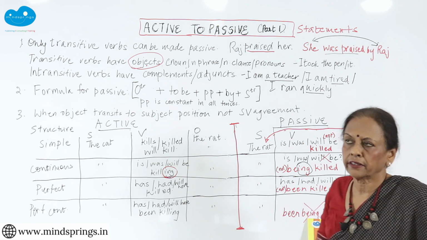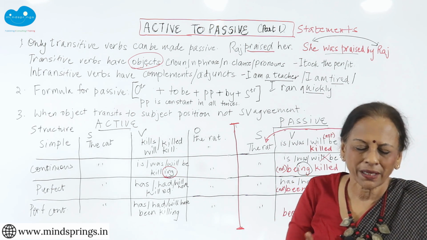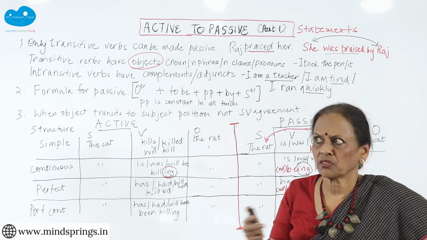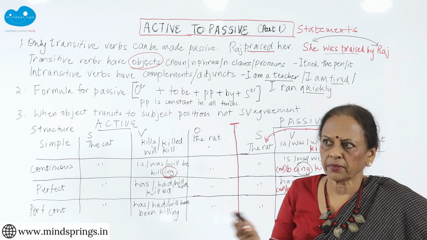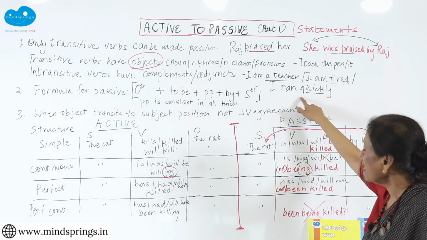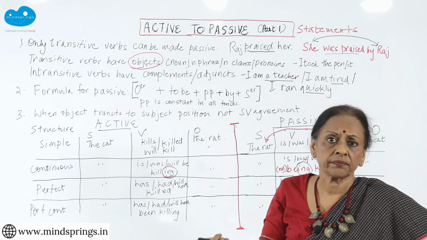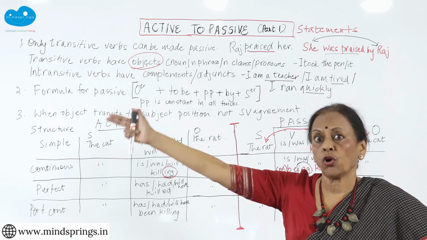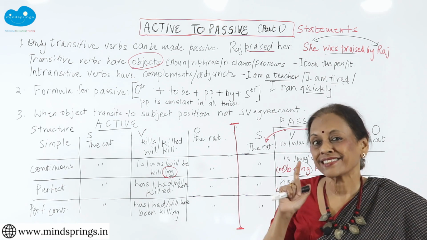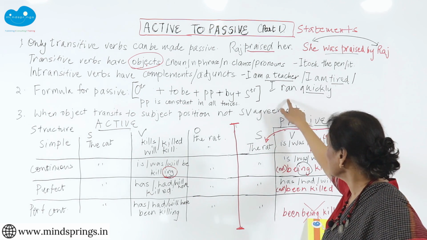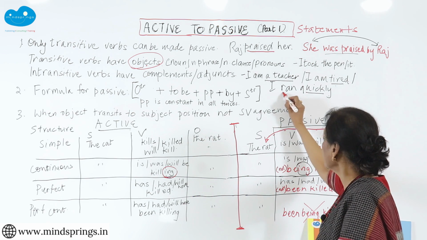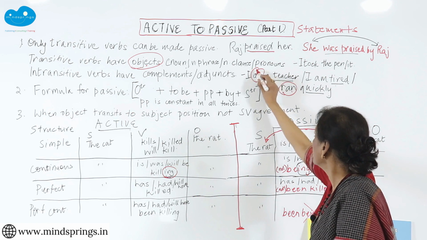If you say I am tired, tired is not the past tense there. Tired is the adjective. You can say I was happy, I am happy, I am tired, right? Adjective. I ran quickly, adverb. Now instead of an adverb I can have a long adverbial clause, but it is still not a noun and therefore it is intransitive. Ran is intransitive and am is intransitive. These are intransitive verbs.